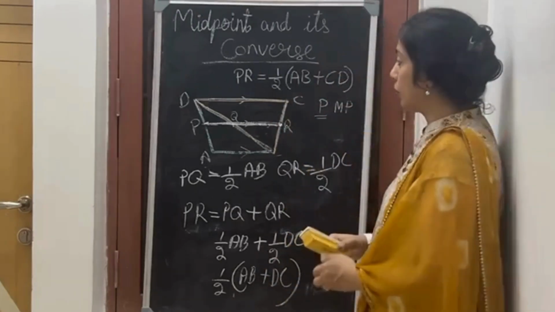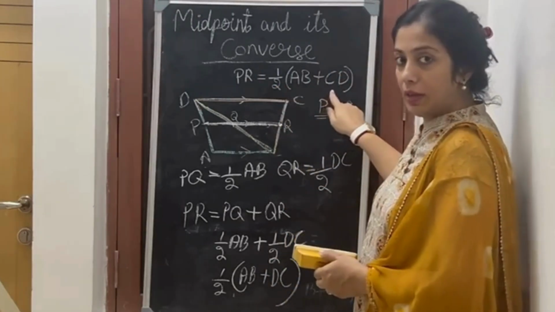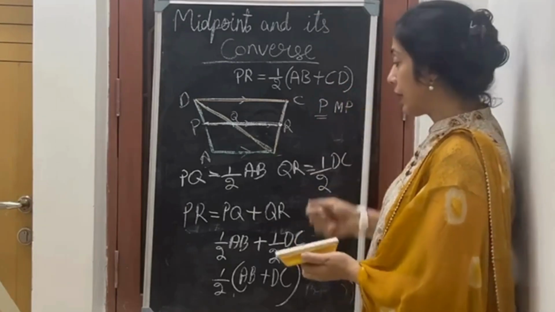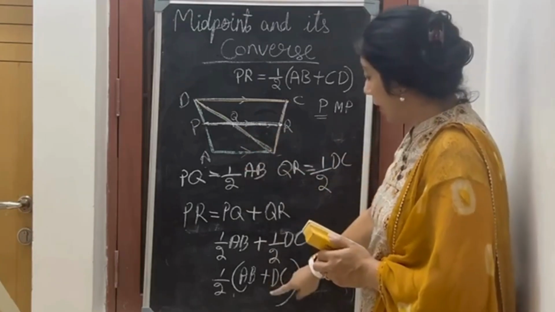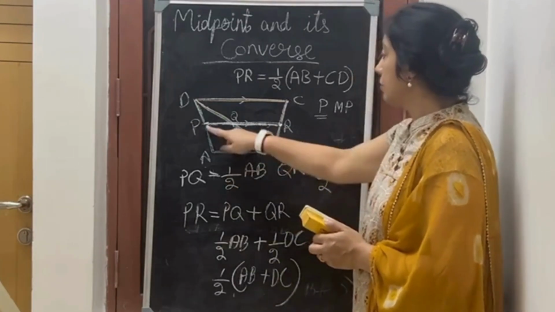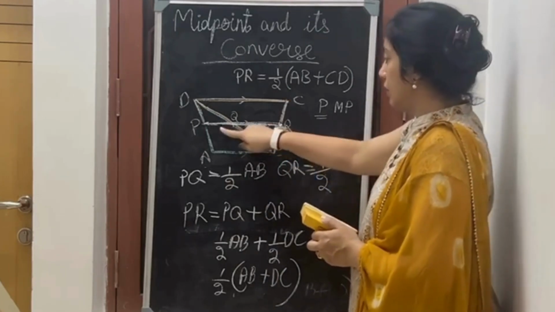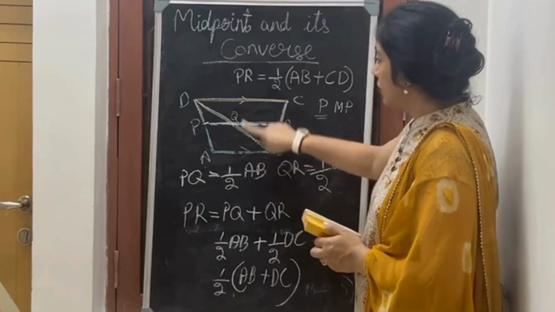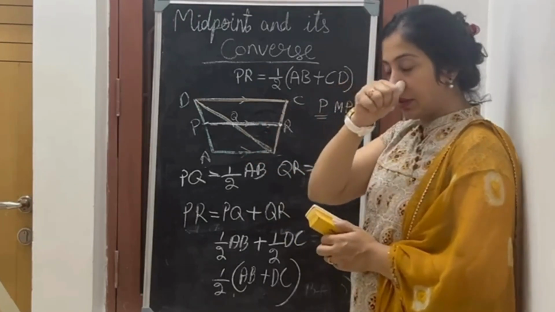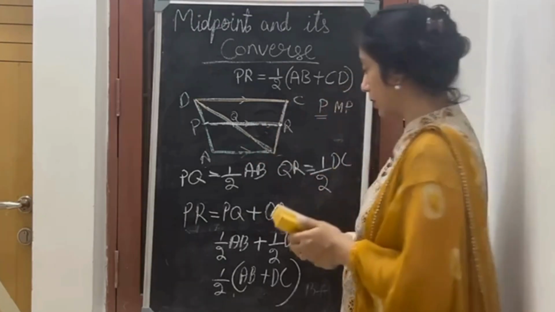This is how we prove PR equals half of AB plus CD. This is again a formula actually. Whenever they give you a trapezium, you have to remember the midpoint converse: the middle line will always be half of the sum of the other two parallel lines.